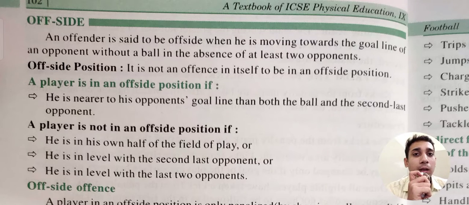Thereafter, a player is in an offside position if he is nearer to his opponents' goal line. It means there are 2 goal posts, the first one is ours and the next one is the opponents'. Okay, if the player has gone out to the opponent's goal line, at that time we can say he is in the offside position.